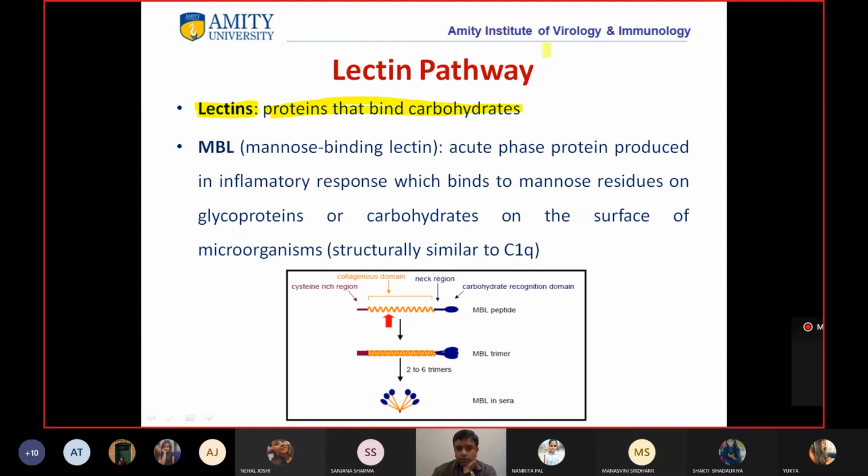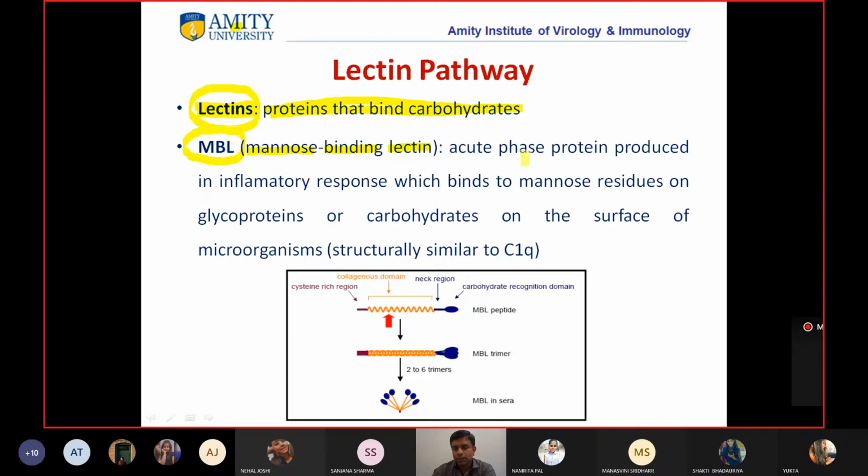So MBL are the lectins that bind mannose. Where is this lectin present? In humans. In our system we have MBL proteins in our circulation.